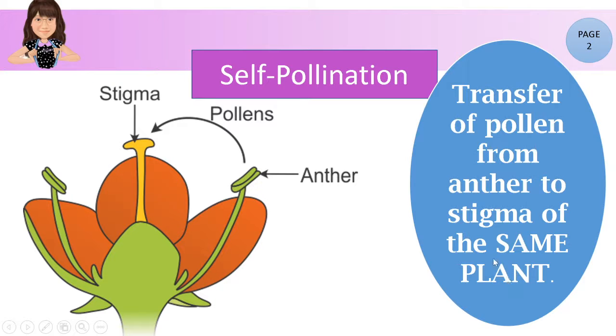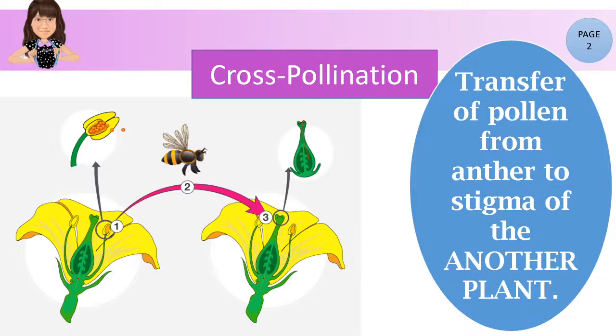Pag sinabing same plant, iisang halaman lang. Kaya kung mapapansin nyo, yung pollens galing sa anther ay mapupunta rin sa stigma ng parehas na halaman. Kaya self. The other classification of pollination is what we call cross-pollination.